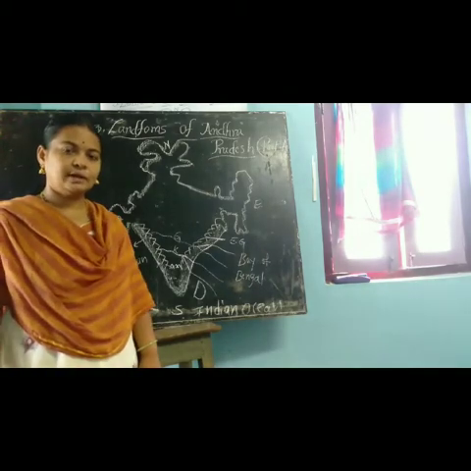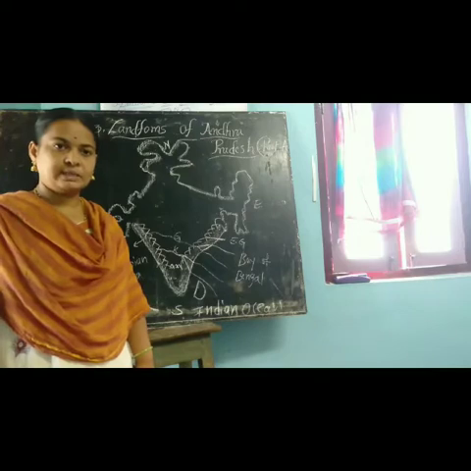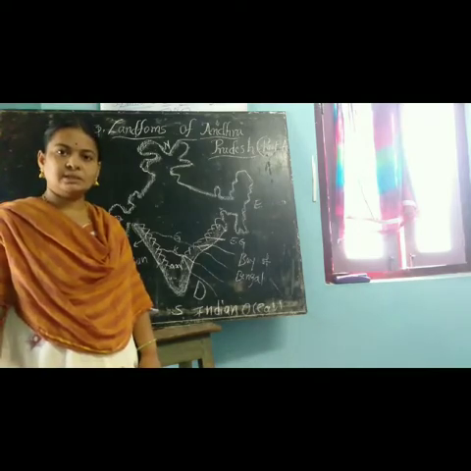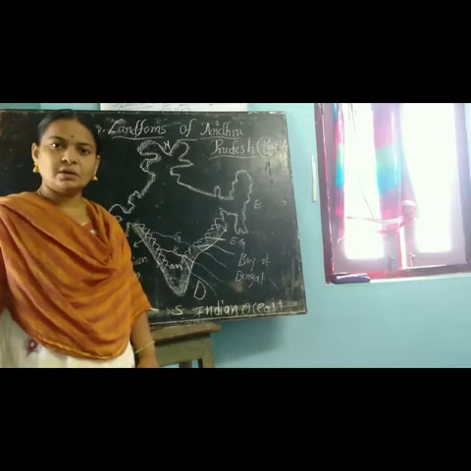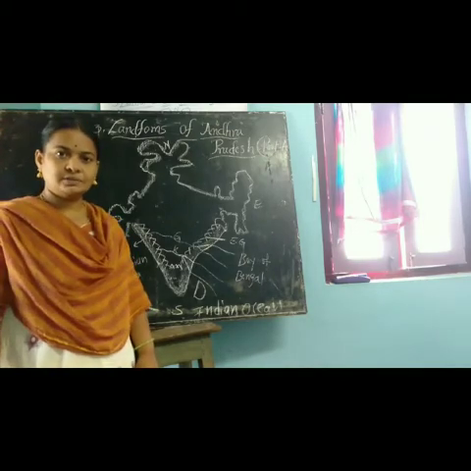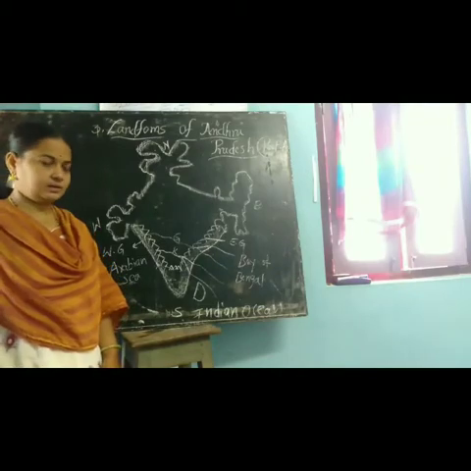Next, what are landforms? The natural features of the earth's surface we call landforms. For example, mountains, hills, plains, plateaus, deserts and valleys, these all are called natural features of the earth's surface. Okay, next topic, delta.